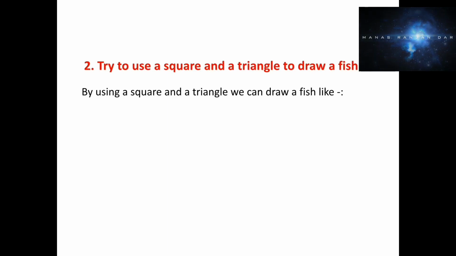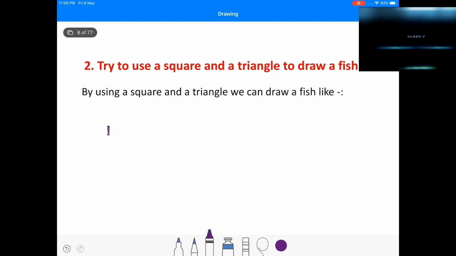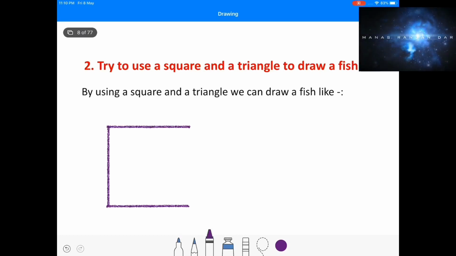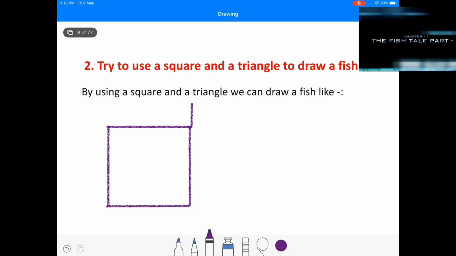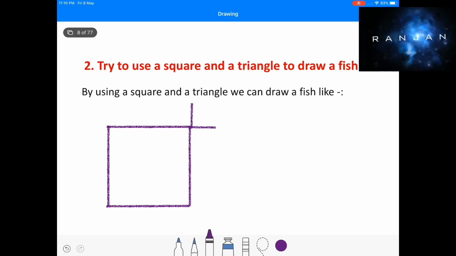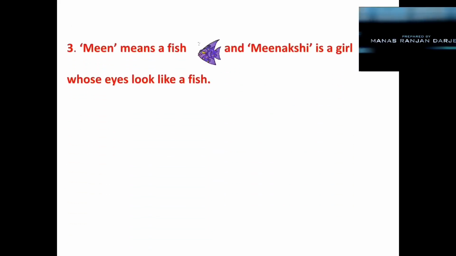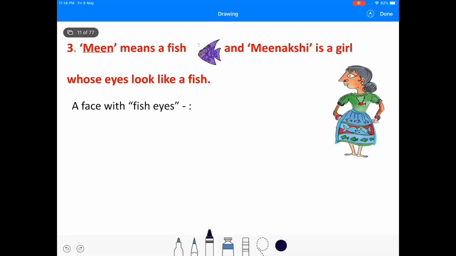Try to use a square and a triangle to draw a fish. Min means fish, and Meenakshi is a girl whose eyes look like a fish. A face with fish eyes. Let us draw a face with fish eyes.